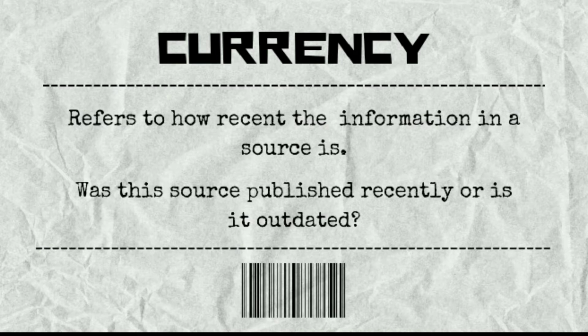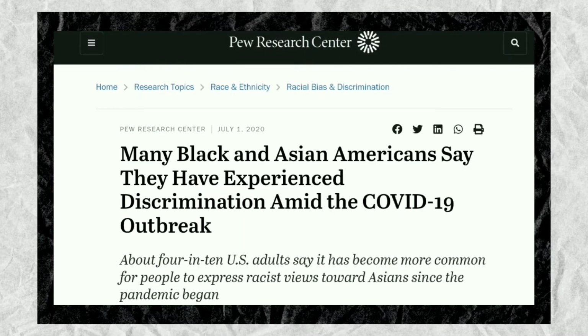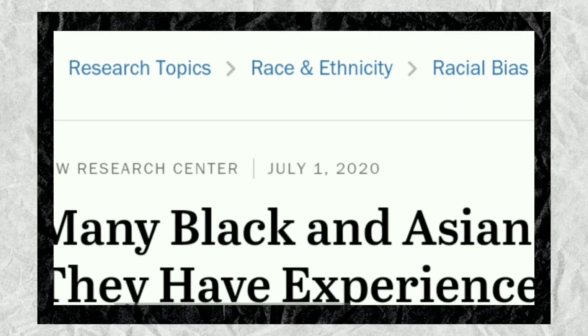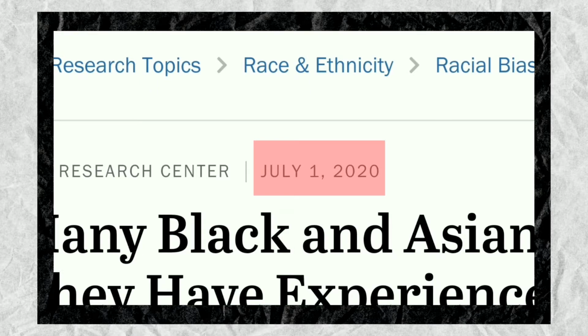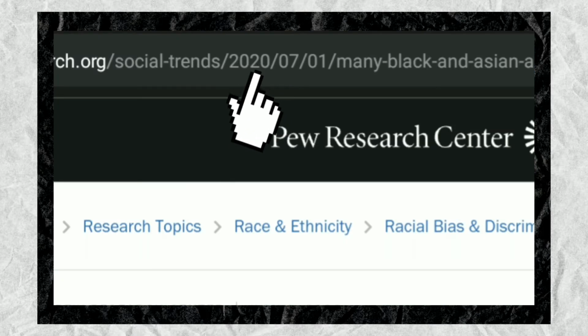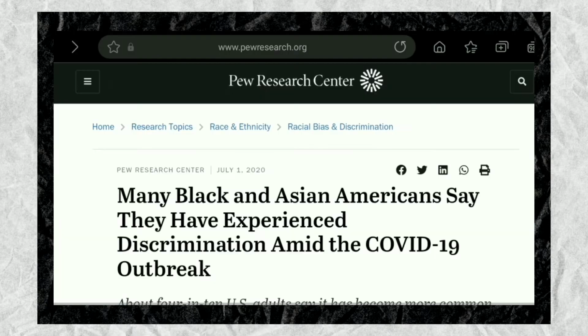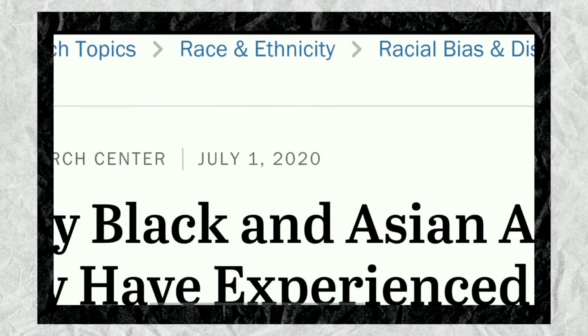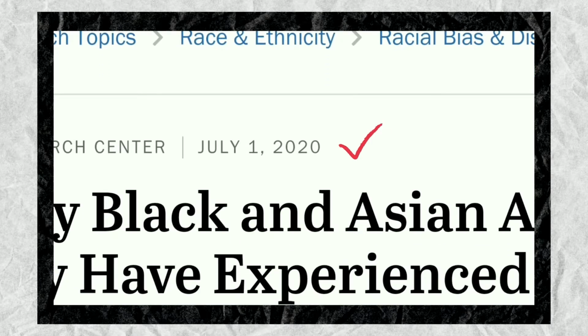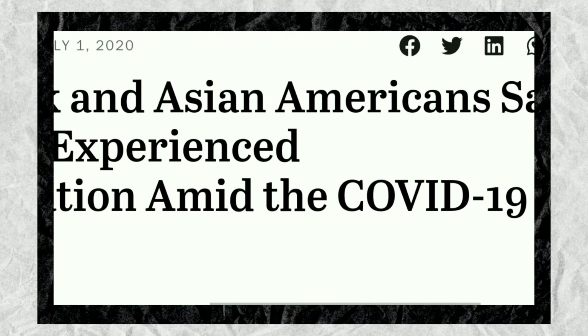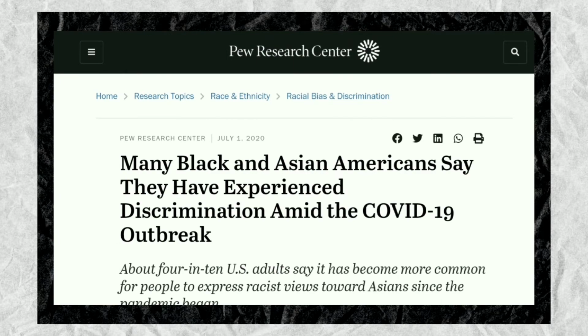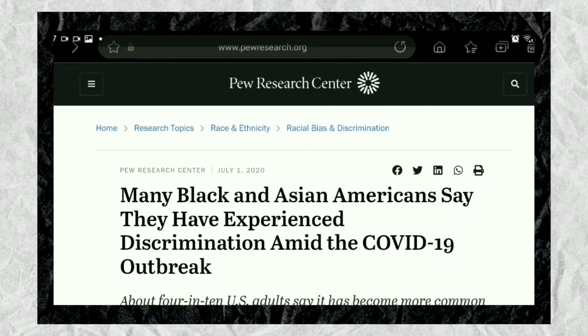Let's find out. If you're looking at a single page within a website, the publication or last updated date may be near the page title, in the web page URL, or at the very bottom of the page. It will usually include a day, month, and year. In this article, we can see that it was published on July 1, 2020 and was updated in the year 2021. And from that, we can tell that this article passed the currency test.